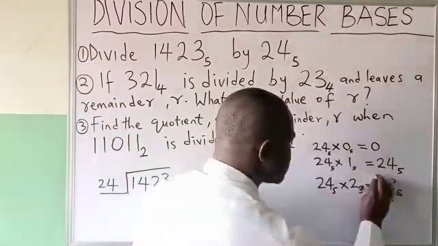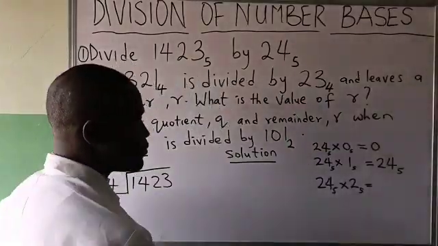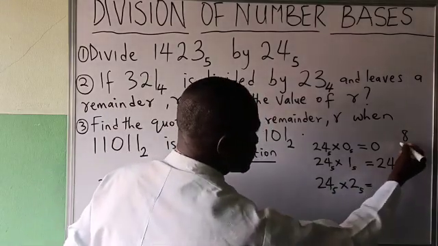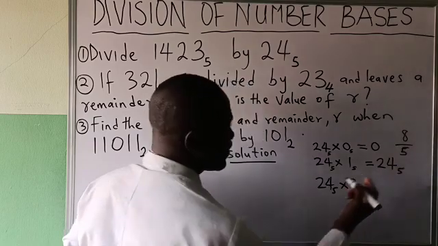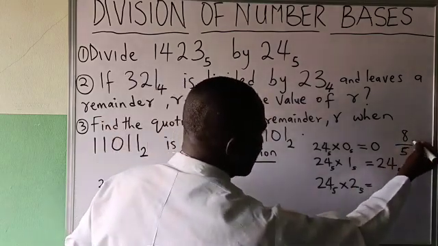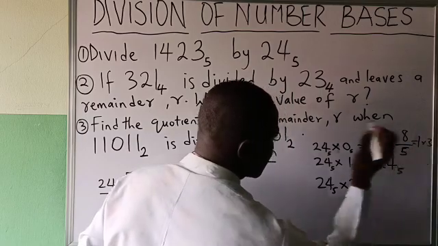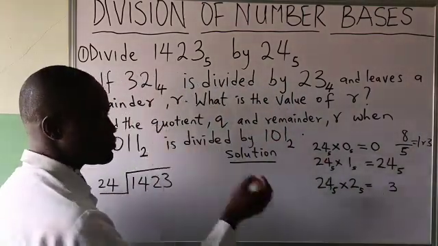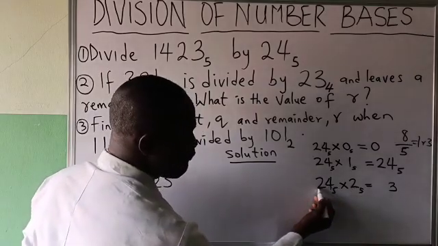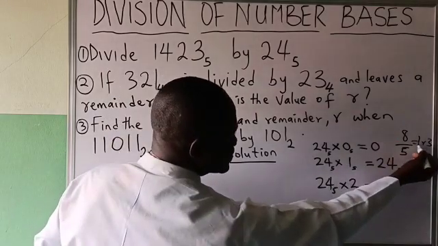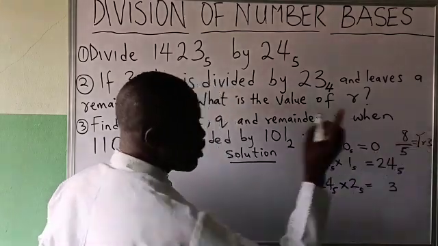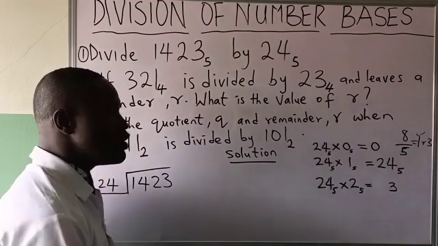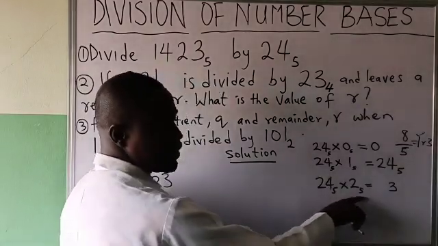We now claim and say, okay, see what we do. 2 times 4, 8. You write 8, divided by the base, which is 5. 8 divided by 5 will give me 1, remainder 3. I will write the remainder and carry that 1. 2 times 2, 4. 4 plus that one whole number we carried gives us 5. 5 is equal to the base.